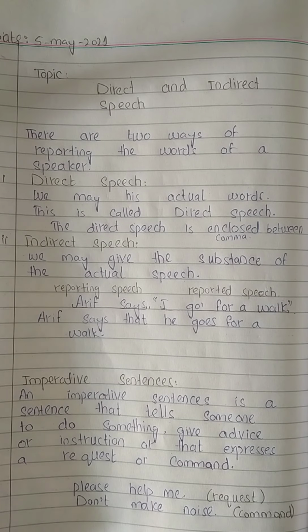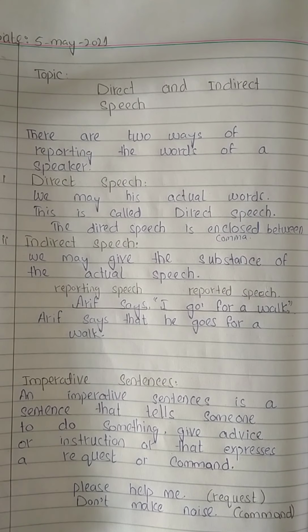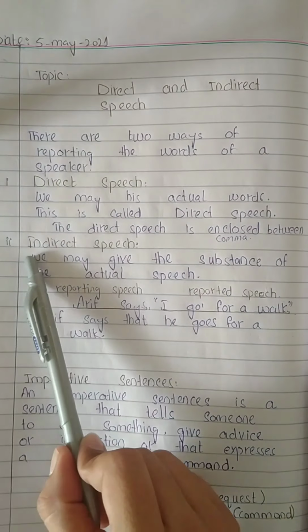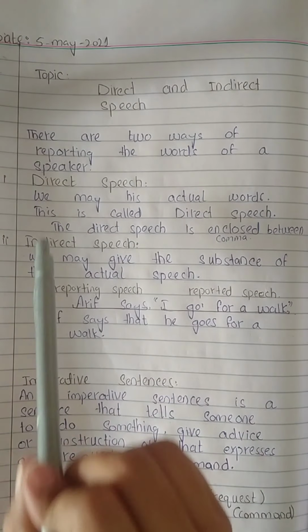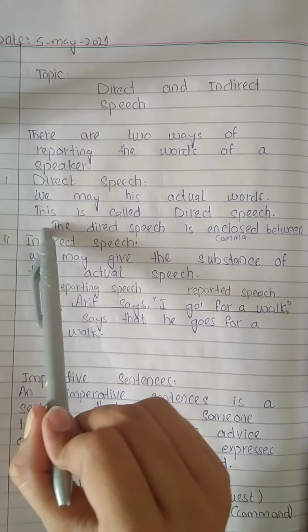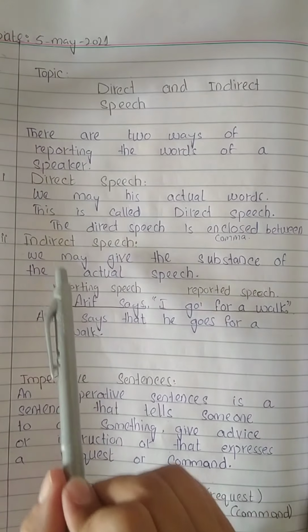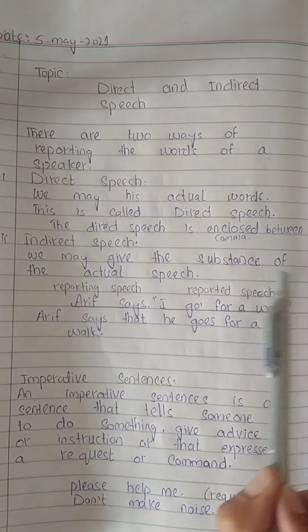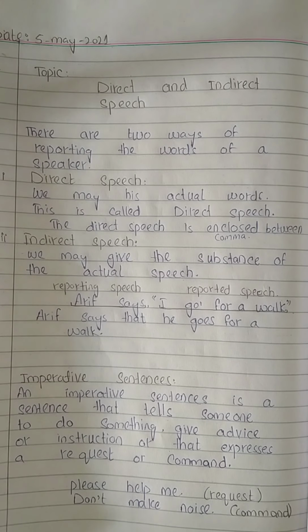Today we are going to start our new topic, which is direct and indirect speech. There are two ways of reporting the words of a speaker. One is direct speech, the other one is indirect speech. What is direct speech? We give the speaker's actual words. This is called direct speech. In indirect speech, we give the substance of the actual speech.